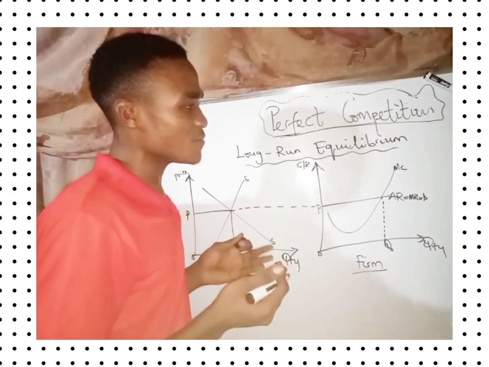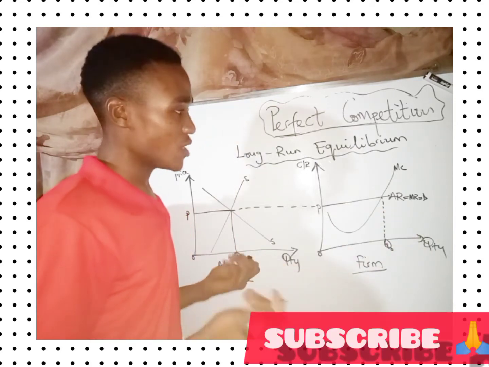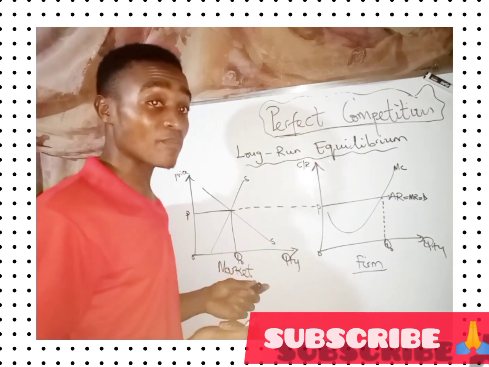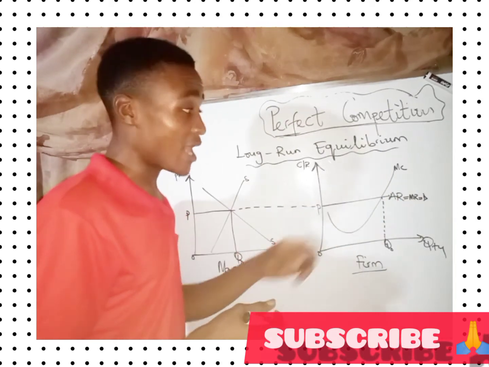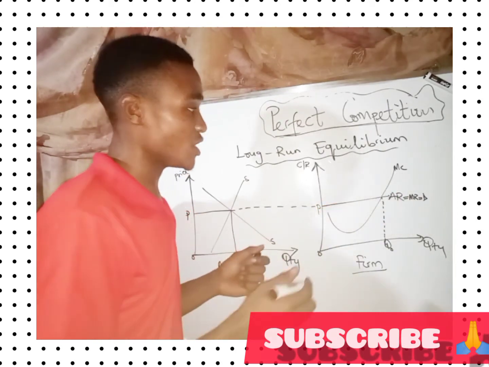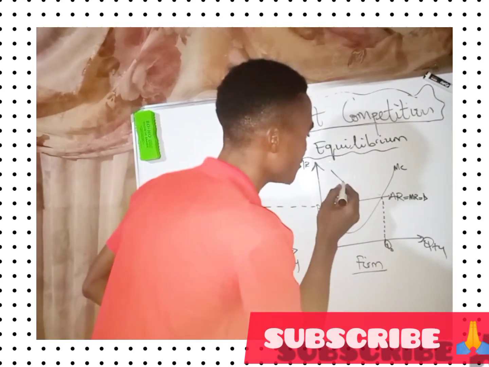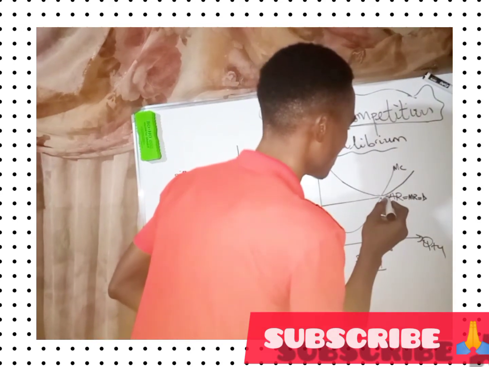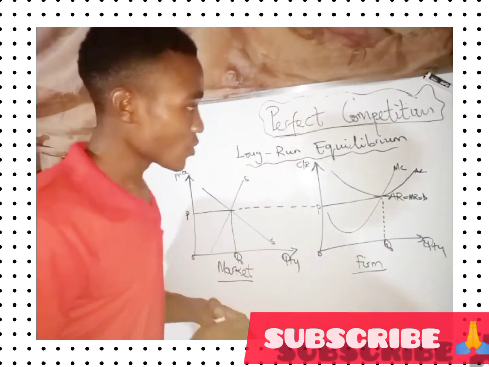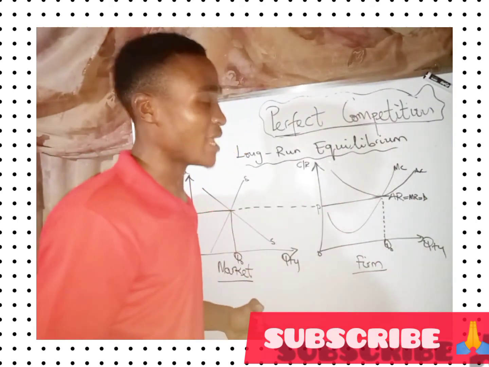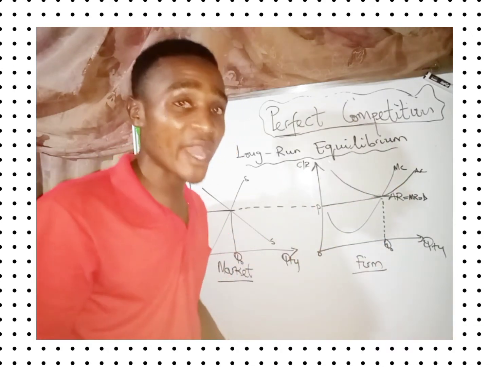Now, whenever a firm is breaking even in the long run, average revenue will be equal to average cost. How is the average cost drawn? It is equally a U-shape. As we all know, with the cost concept, average cost will always meet marginal cost when average cost is lowest. Whenever average cost meets marginal cost, average cost must be at its lowest, which we call the optimum technical point. But that's not what we're interested in right now.